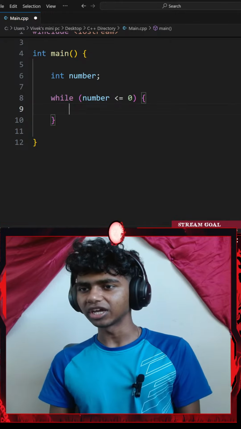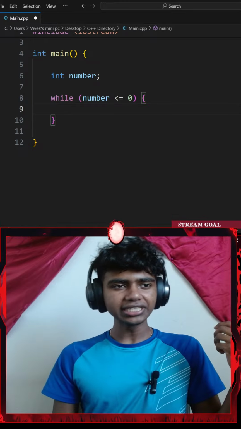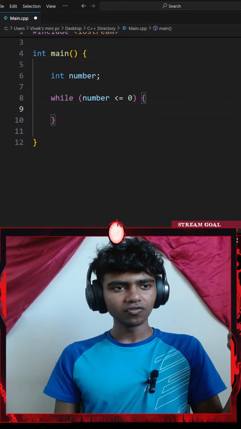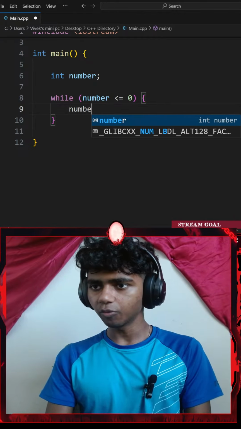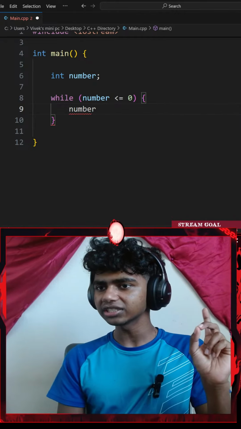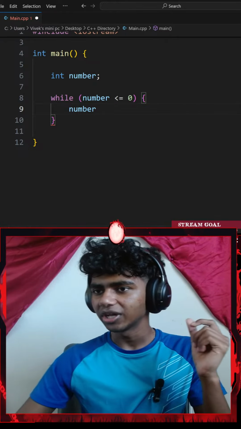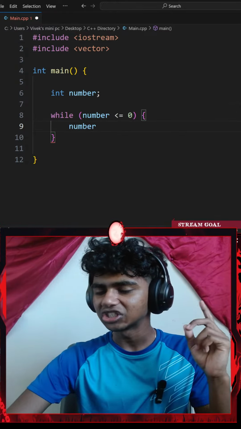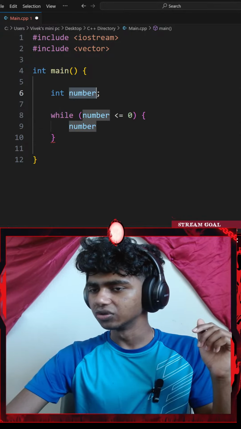Let me go with something. Use a while loop to calculate the sum of all numbers from that input. Wait, does this require recursion, guys? I feel it requires recursion. I did not do any revision whatsoever when it comes to recursion, guys. Okay, so my number variable, whatever my user enters.